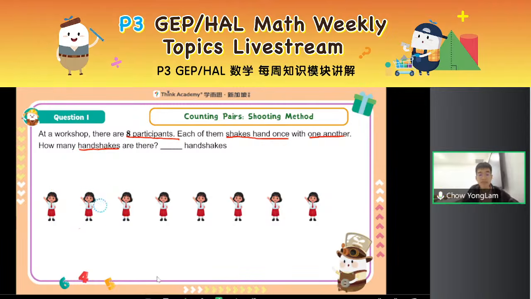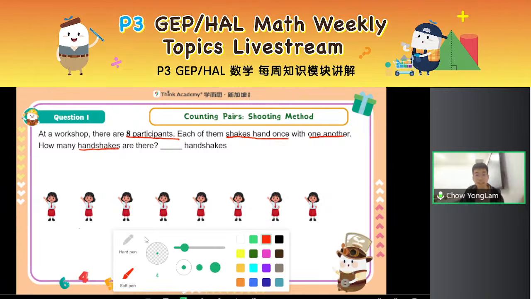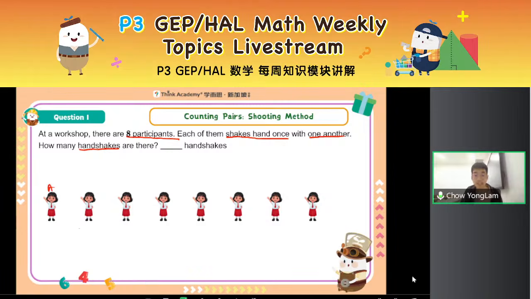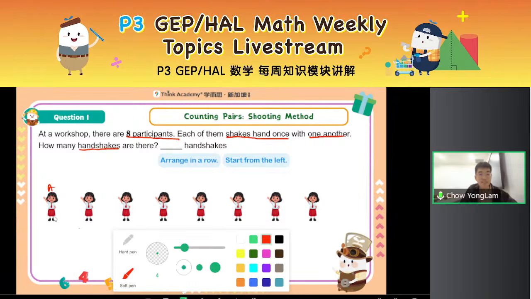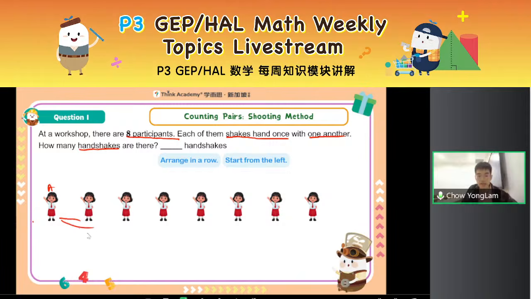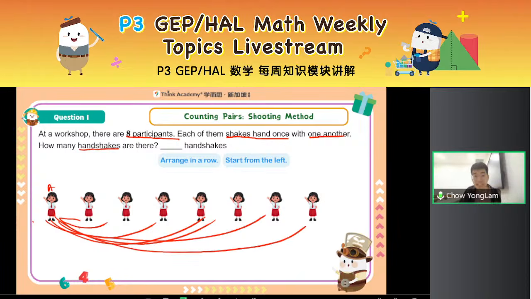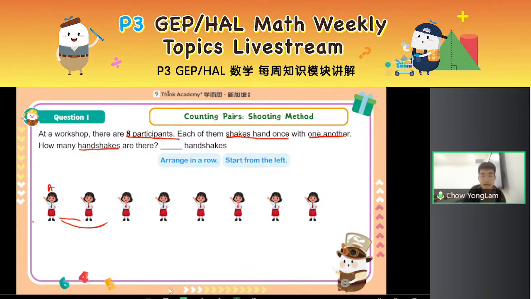Now we just need to look at what happens if I have more people. If I have 8 students, A, B, C, D, E, F, G, all the way up to H, let's count the handshakes person by person. This is called the shooting method. What we do, like what teacher Yonglam did, is arrange everything in a row and then start from the leftmost person and count how many handshakes there are. Person A can shake hands with how many other people? That will be 1, 2, 3, 4, 5, 6, 7. Person A will shake hands with 7 other people. So from there, I have already counted 7 handshakes.